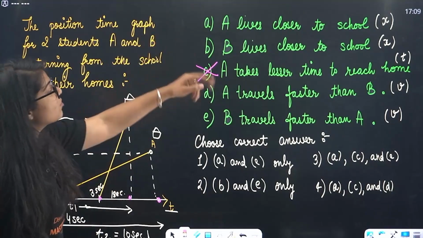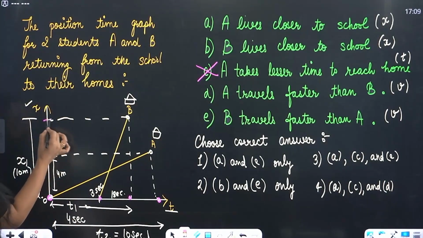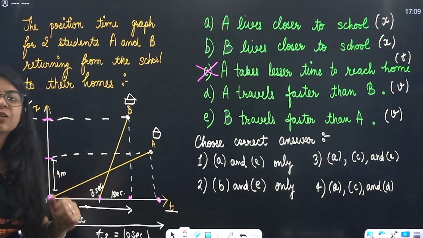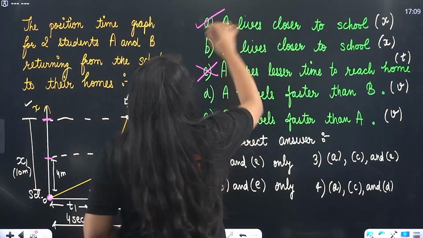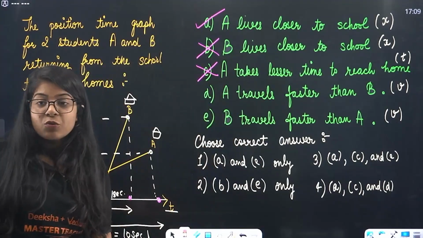Understood? A lives closer to school. Now this is the distance. This is the distance of A. This is the distance of B. This is 4 meters. This is 10 meters. So obviously A lives closer. A lives closer to the school. This is true. B lives closer to the school. This is not true. So A is true, right?